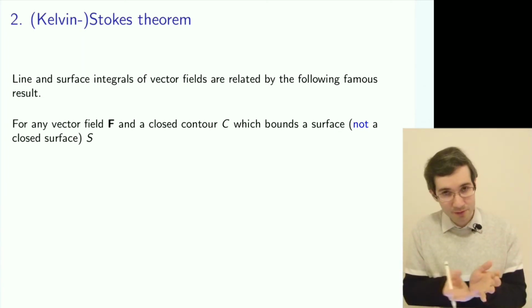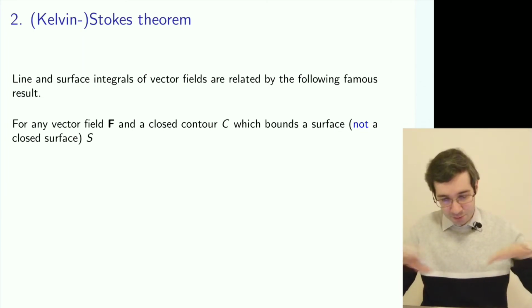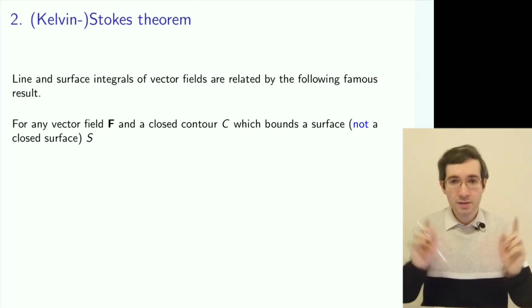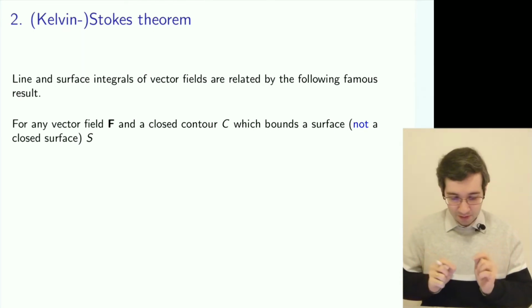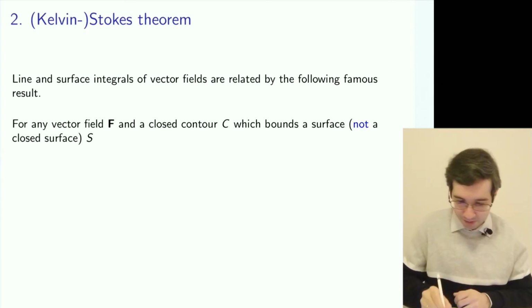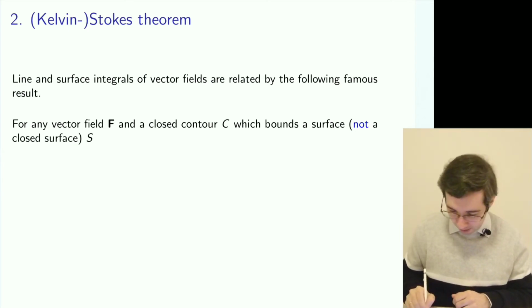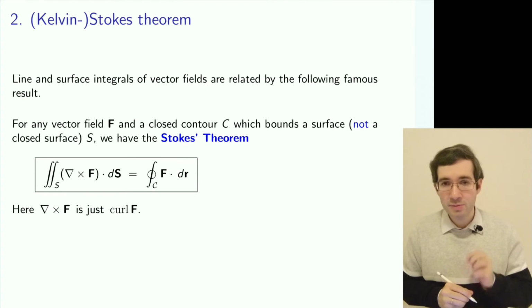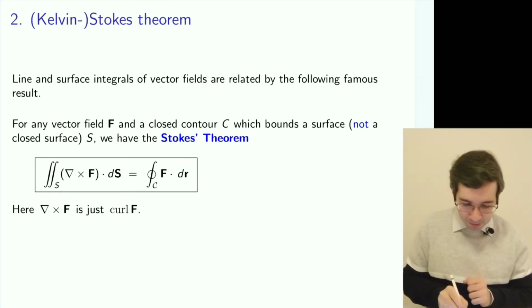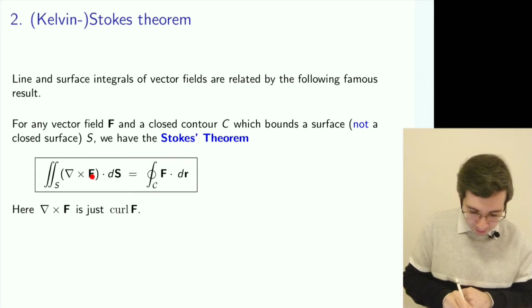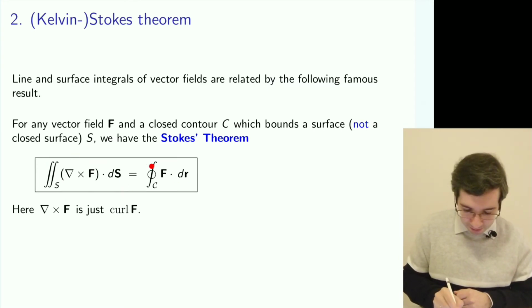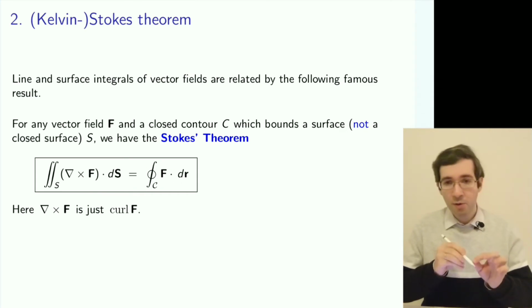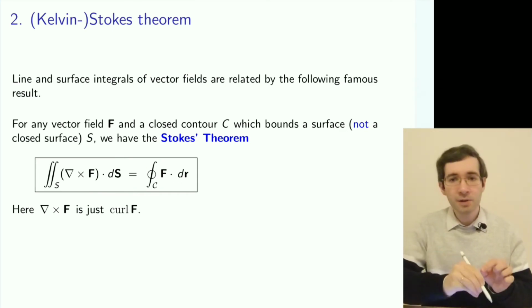It's not a closed surface, it's just a surface, can be curved of course, and it has some naturally closed boundary which we call contour C. And what the Stokes theorem states is that if you take a curl of that vector field and integrate it over the surface, it's the same as to calculate a line integral of that vector field along the boundary.